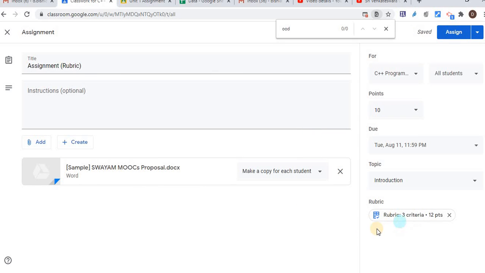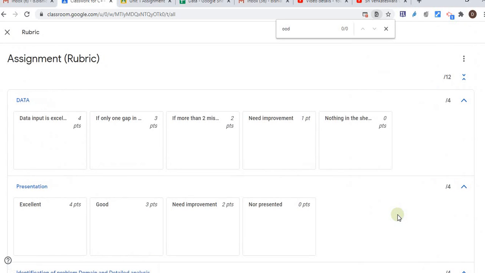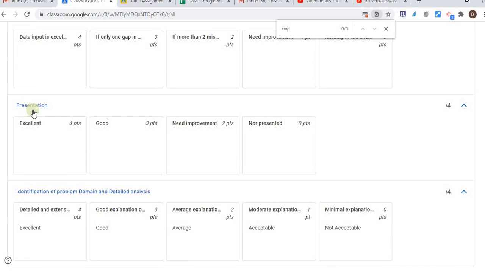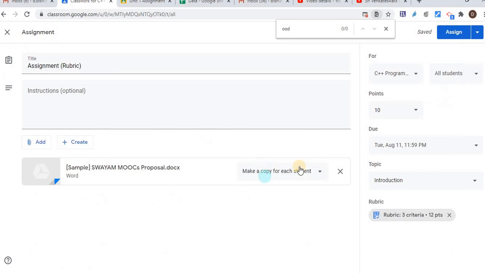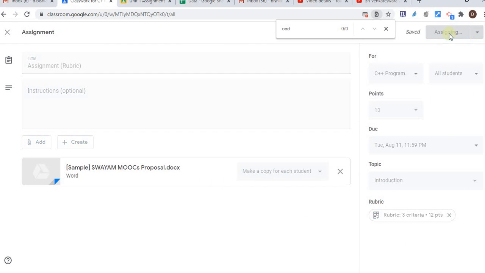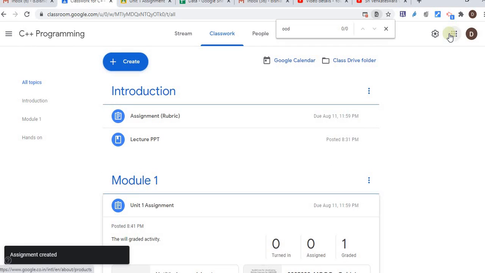My rubric is created. So here you can see, let's have a look at my rubric. So here is my rubric based on the few criteria. So here are the criteria with the points, and just come back to here. So I have created the rubric assignment and just click on assign. So rubric assignment is created.